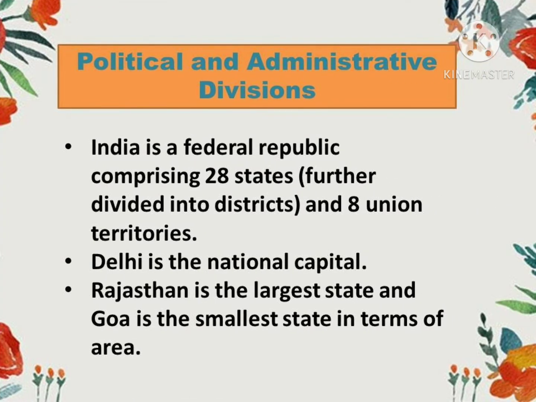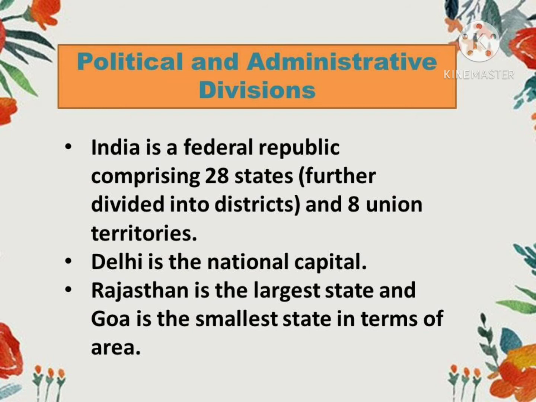As you have already understood about the locational setting of India, now we will try to understand political and administrative divisions of India. Political divisions का मतलब है that India is divided into different states and further it is divided into districts. Administrative का मतलब है to manage. That means who is going to manage these states, union territories, districts, etc. Because one single person cannot manage the whole country or one single person cannot run the whole country. That's why India is divided into different states and union territories.